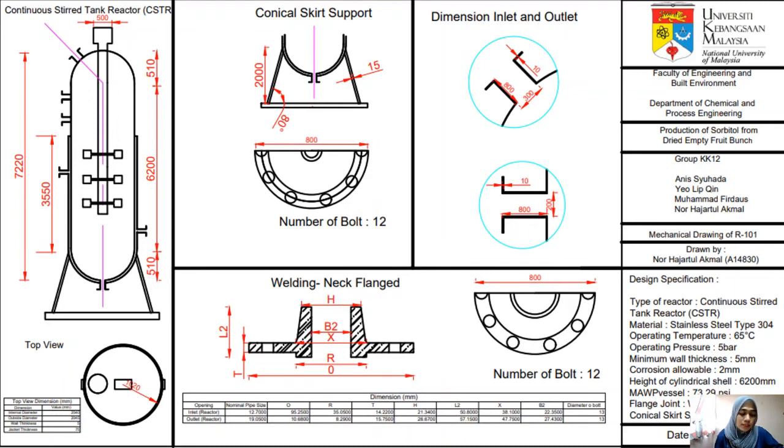Okay, so this is the mechanical drawing for the CSTR that shows the front view of the CSTR reactor, the top view of the CSTR, and the cross section of the inlet and outlet. There will also be the conical skirt support and the flange design.